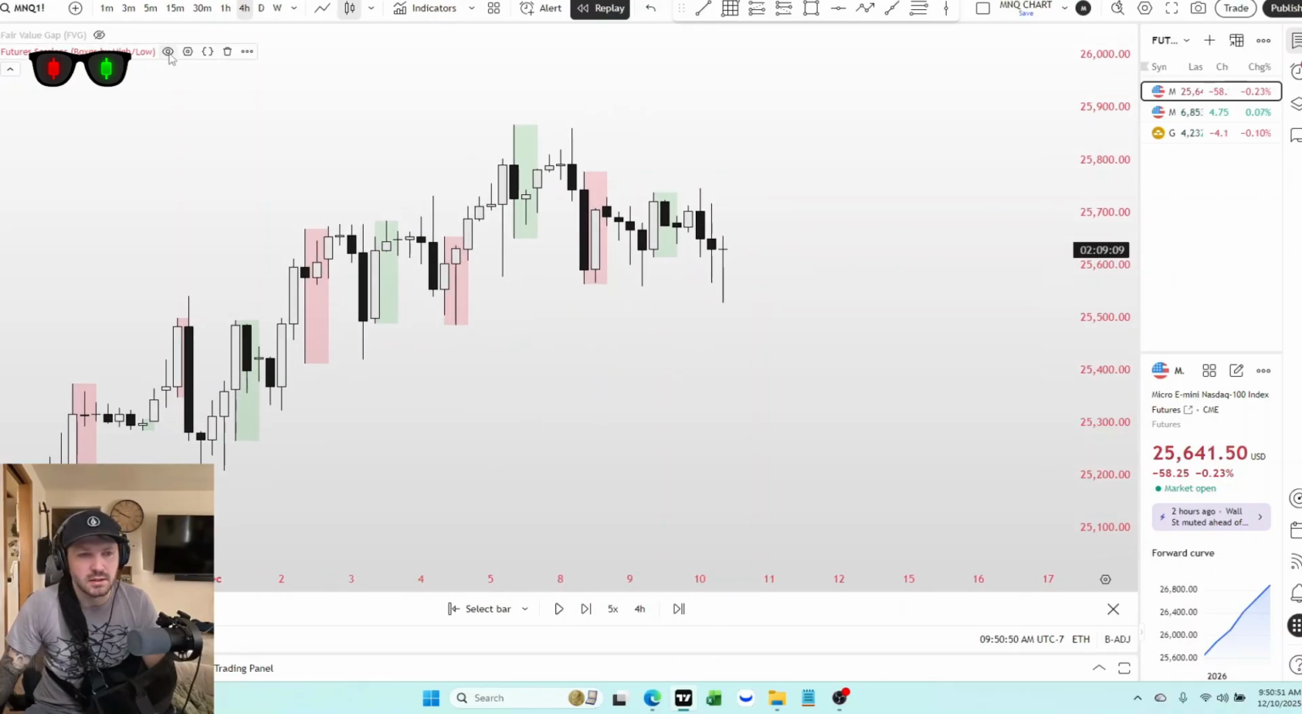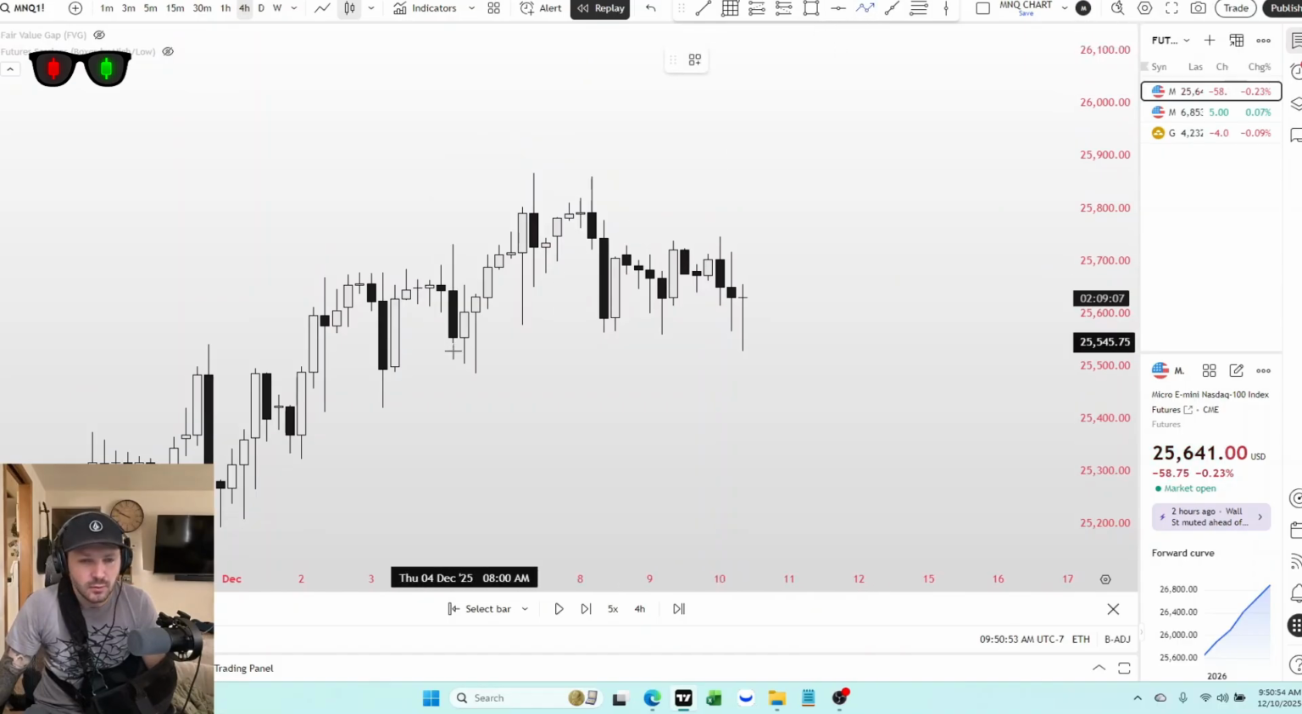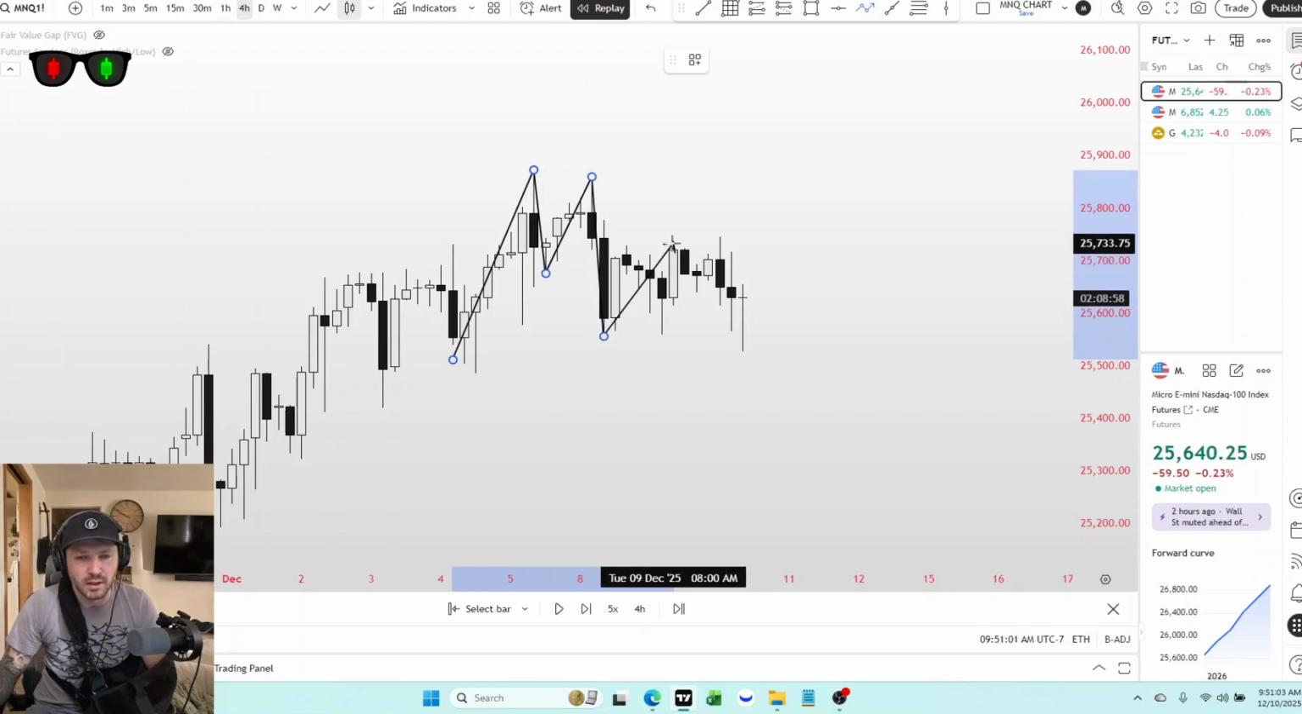So let's start by marking market structure here. We have a low here and a high, and we get a higher low, and then we get a lower high. Then we get a lower low, and then we get a lower high. And now we're getting another lower low. So market structure is bearish.